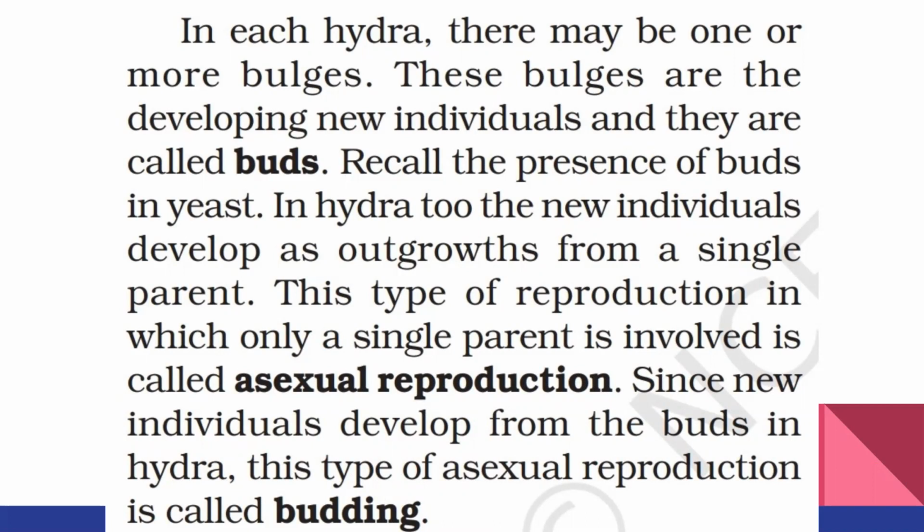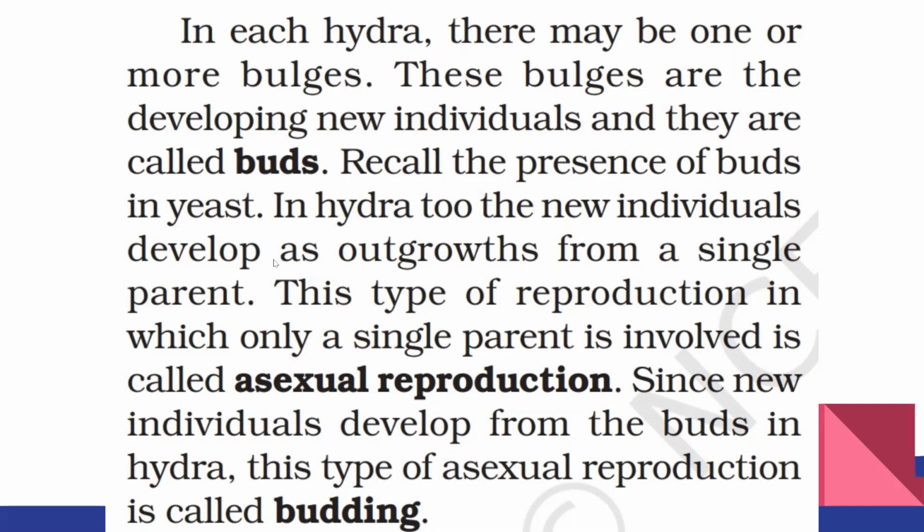It grows and eventually breaks away from the parent. In yeast and hydra, budding takes place. They reproduce by budding. In hydra, a bud appears on the body wall. Then it grows into a complete hydra. And after 1 or 2 days, it separates from the parent hydra and grows as an independent hydra. So as the new individual develops from the buds of the parent's body, this type of asexual reproduction is called budding.